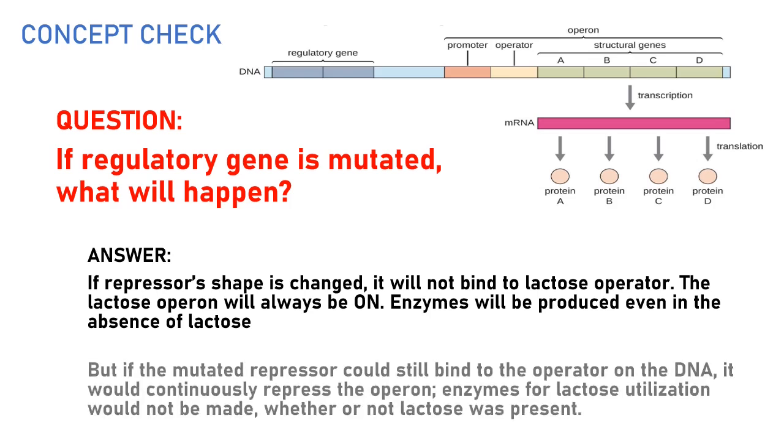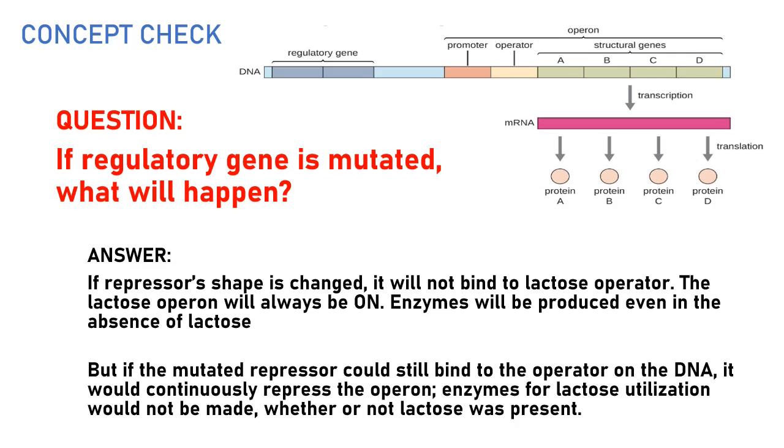However, if the mutation to the regulatory gene results in a more active repressor, the mutated repressor would be binding to the operator on the DNA, and it is possible that it would continuously repress the operon even in the presence of lactose.